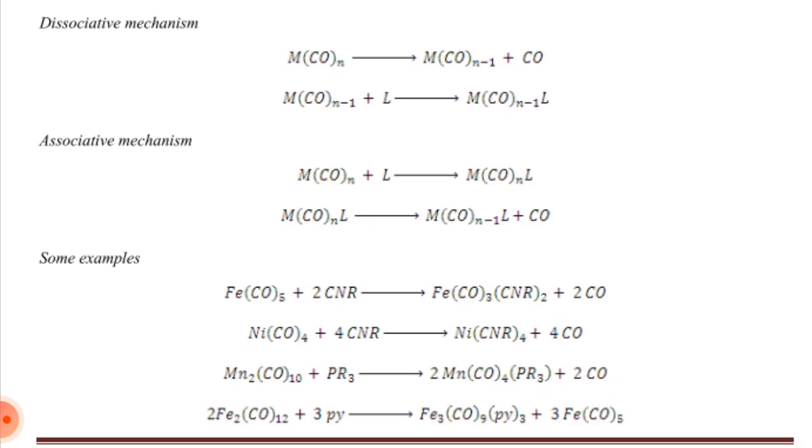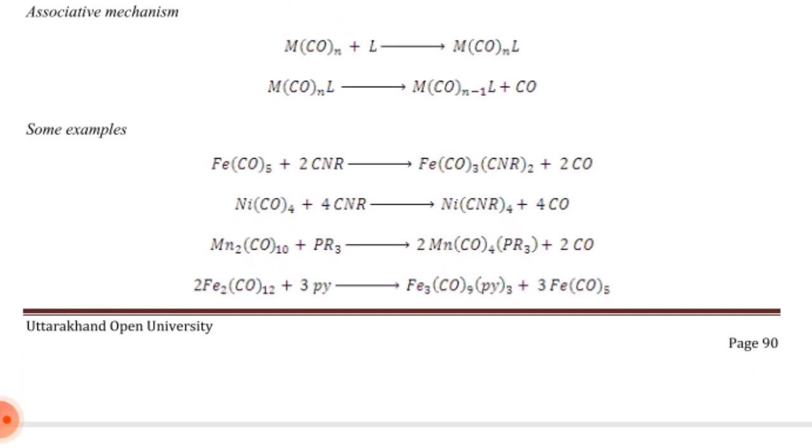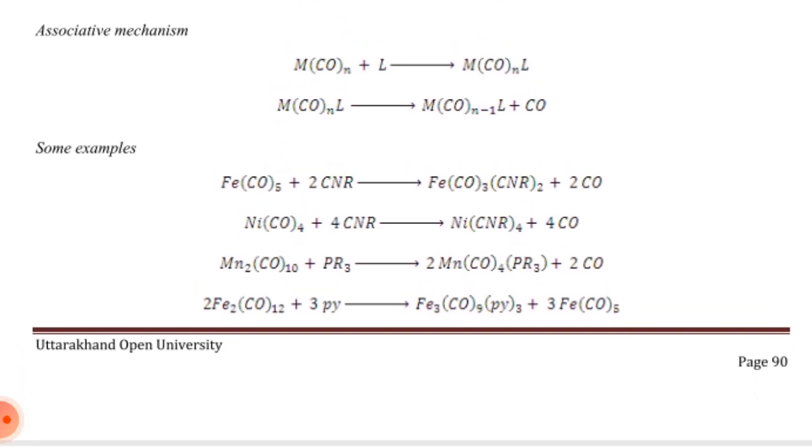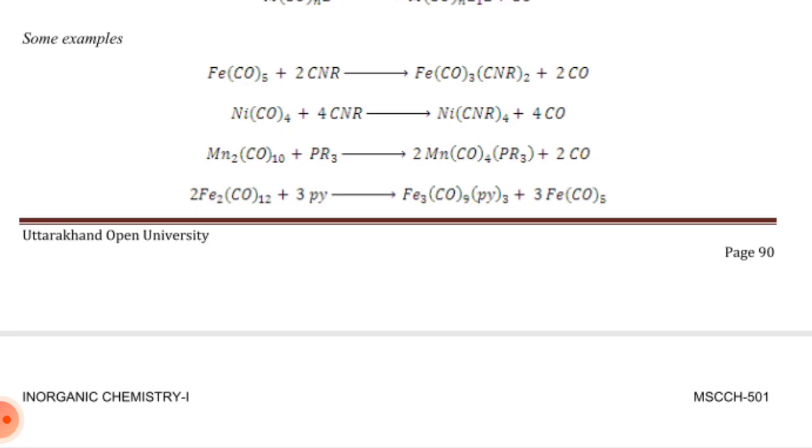Dissociative mechanism: M(CO)n gives M(CO)n-1 plus CO. M(CO)n-1 reacts with ligand, we get M(CO)n-1 ligand. Associative mechanism: M(CO)n reacts with ligand to give M(CO)n ligand, which is M(CO)n-1 ligand plus CO. Some examples: Fe(CO)5 reacts with C triple bond NR to give Fe(CO)3(CNR)2 and 2 carbon monoxide. Ni(CO)4 reacts with 4 CNR to give Ni(CNR)4 and 4 carbon monoxide.